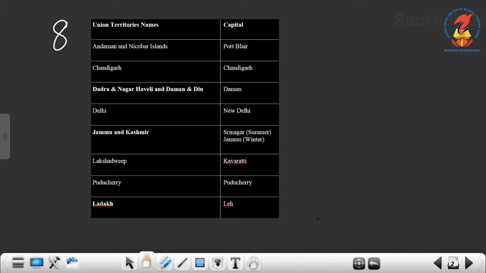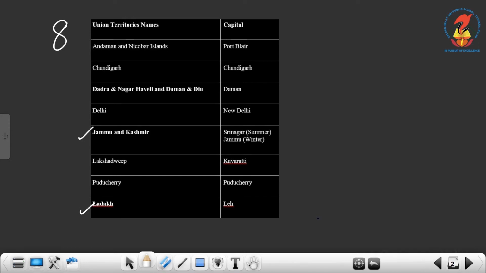Andaman and Nicobar Islands, its capital is Port Blair. Chandigarh, capital is Chandigarh itself. Dadra and Nagar Haveli and Daman and Diu, the capital is Daman. Delhi, New Delhi. Jammu and Kashmir, we have 2 capitals. In summer we have Srinagar, and in winter we have Jammu. Lakshadweep, Kavaratti. Puducherry, Puducherry itself. Ladakh, Leh. These are the 2 union territories which have been added to the list.